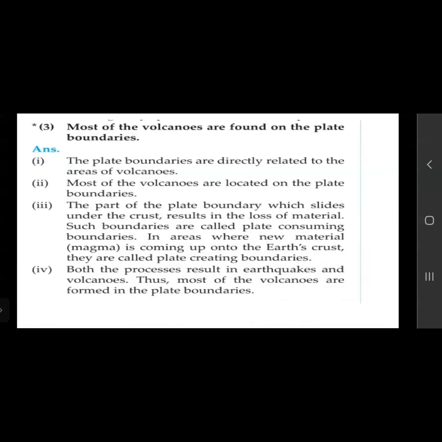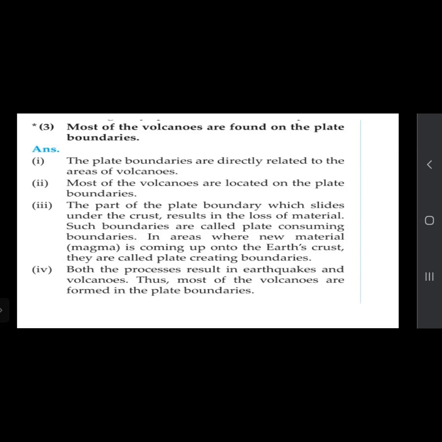Most of the volcanoes are found on the plate boundaries. Now, what is the reason? Plate boundaries are directly related to areas of volcanoes. Most of the volcanoes are located on the plate boundaries. So volcanoes itself are located on the plate boundaries.